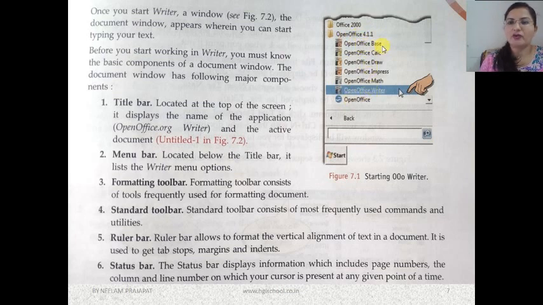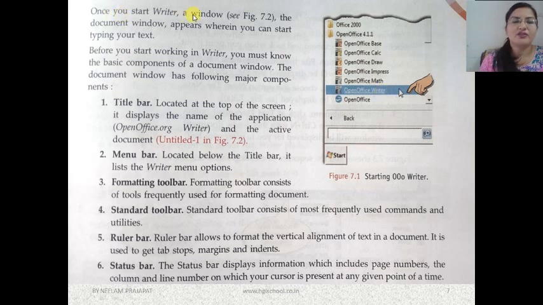You can see OpenOffice base means here we can create databases. Calc means Excel spreadsheet. Okay, we can create tables in it. Okay, we can arrange the data in tabular format. Here this is drawing software. Impress is PowerPoint. Okay, if we have to prepare presentation, we can use Impress. Math is also there, and Writer we will use to create the document. Okay, OpenOffice Writer is word processing software.